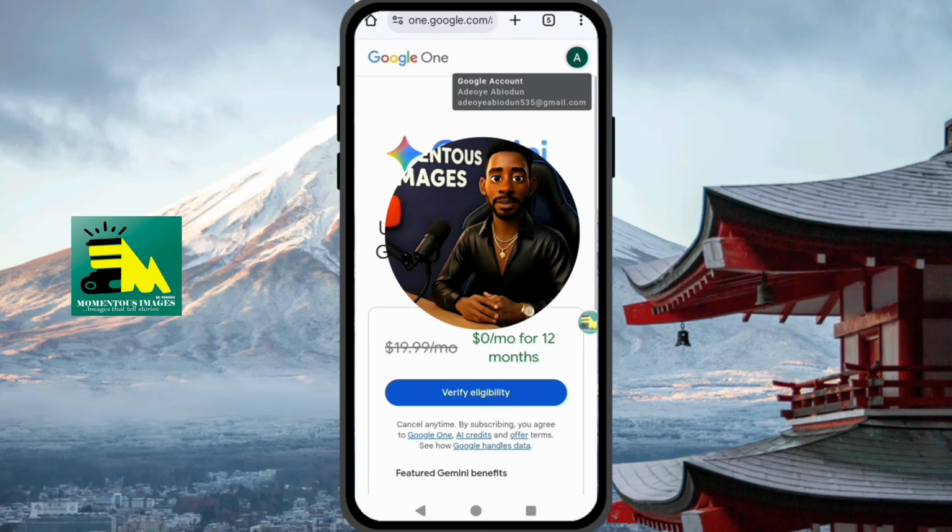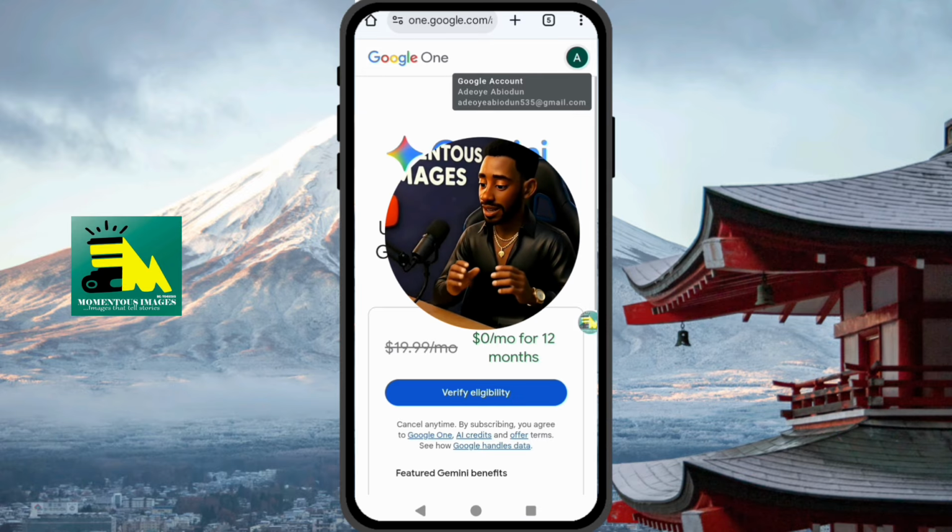It's very important that I make us understand this. My country is not listed here as at when this video was recorded. That is why I have to use a USA VPN and I chose USA. But if you're already in the USA, you don't need any VPN. Just choose your country here.